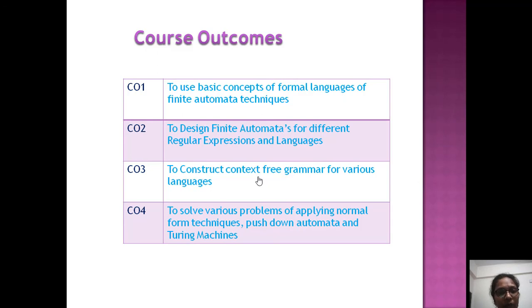As we have discussed, we can design a compiler, we can develop some mathematical theorems, and we can understand the different languages supported by finite automata and push down automata, and the different grammars we have. We can also design a Turing machine or push down automata for the given languages.